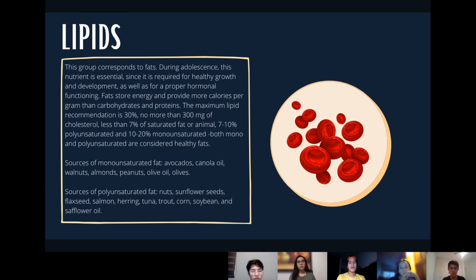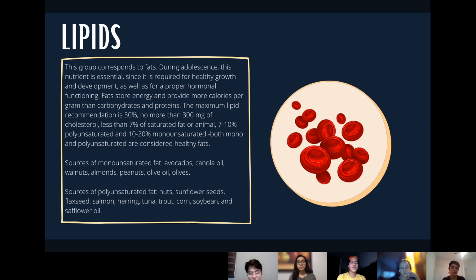The maximum lipid recommendation is 30%, no more than 300 milligrams of cholesterol, less than 7% of saturated or animal fat, 7 to 10% polyunsaturated, and 10 to 20% monounsaturated. Both mono and polyunsaturated are considered healthy fats.